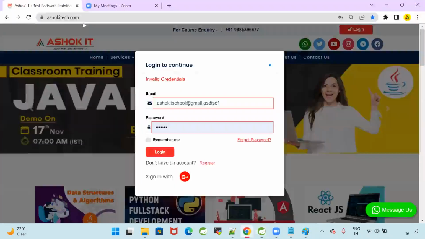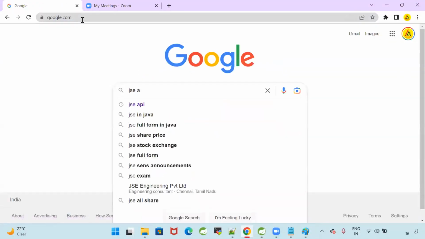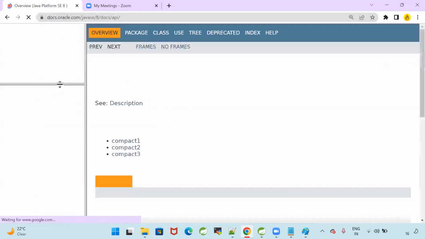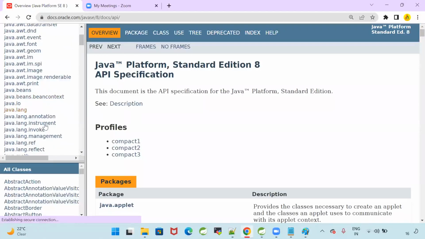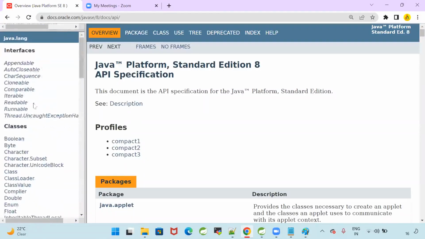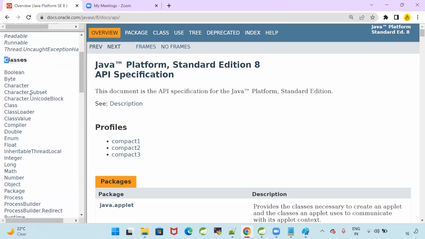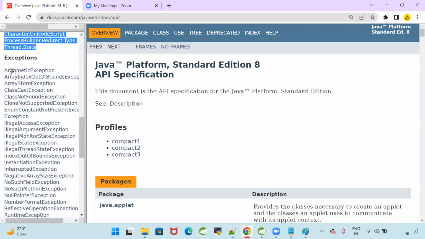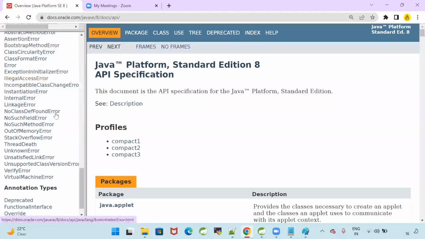Let us go to the java.lang package in the Java SE API. In this lang package, what is available? Interfaces, classes, enums, exceptions and errors are available.